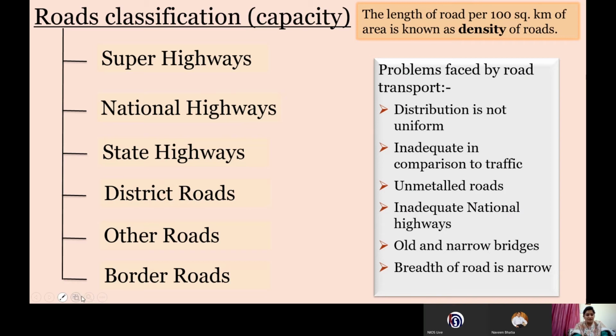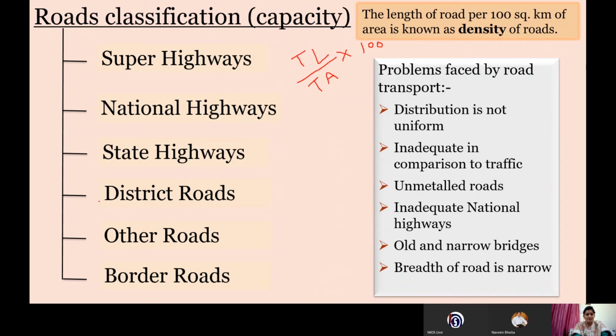To calculate the road density of India, we take the total length of the road and divide it by the total area in square kilometers. Since we want the density per 100 square kilometers, we multiply it by 100.